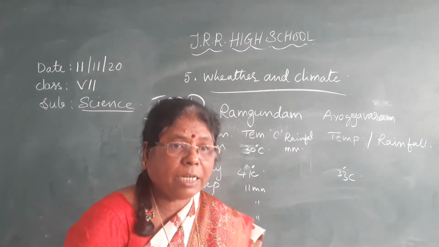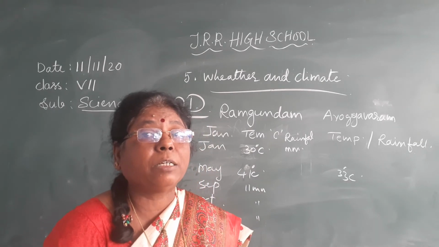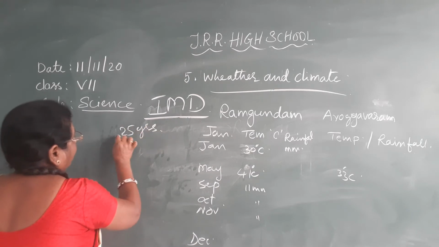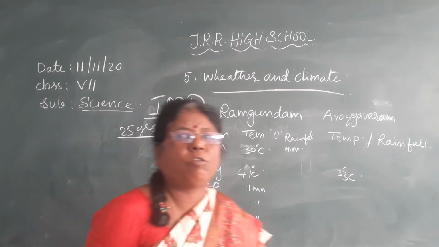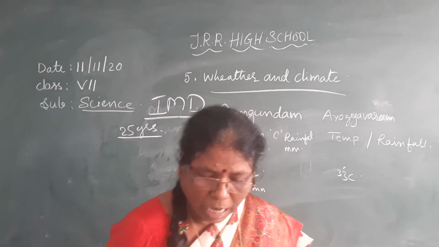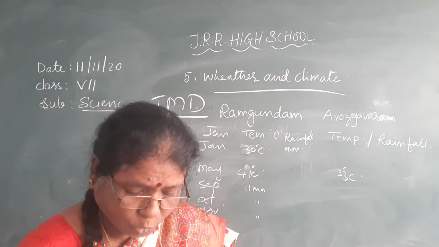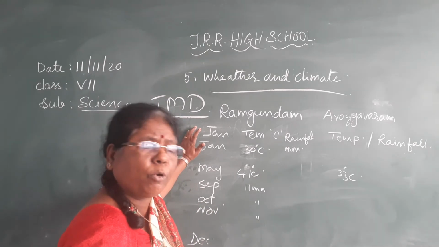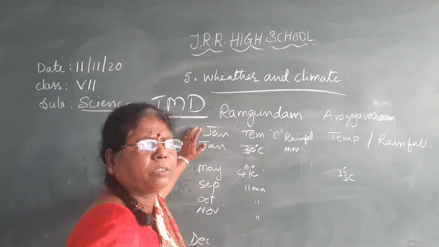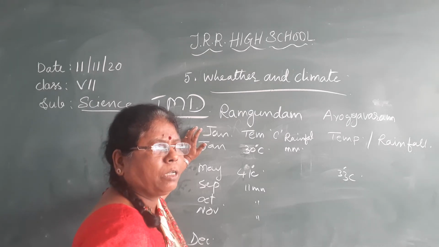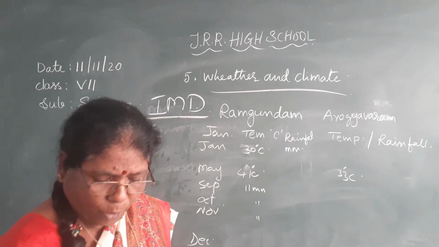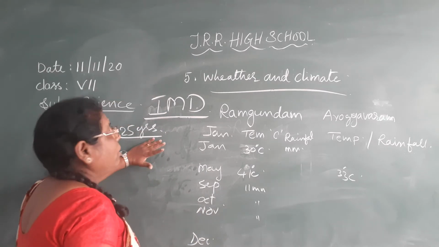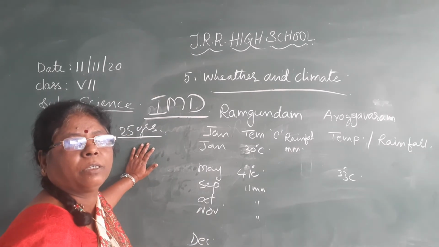So what is a climate? The average weather conditions recorded over a period of 25 years is the climate of that particular place. So they observe all the components in the place: temperature, rainfall, humidity, isn't it? All these components make up the climate of that place, isn't it?